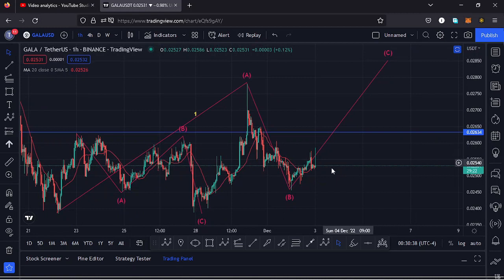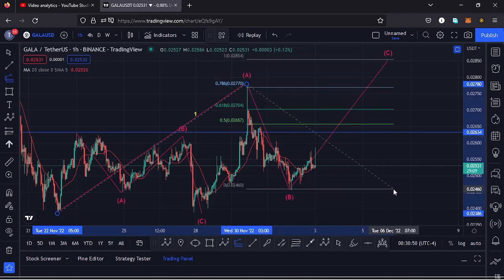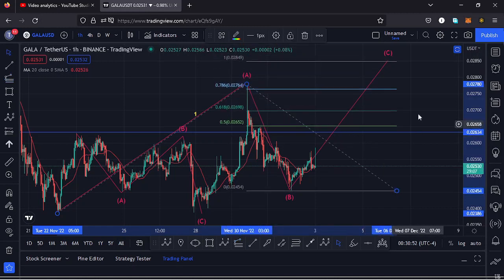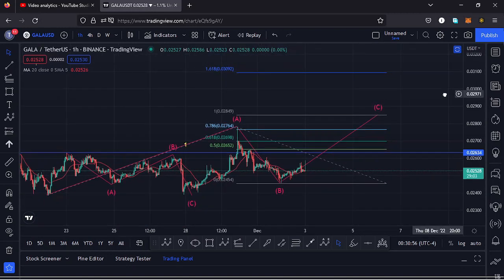So we need to have that in mind, and giving you a minimum target area to the upper side in the formation of this wave C using the Fibonacci, connecting them from the low of the first wave to the high of that wave A, then dragging the fibs to the low of the wave B. That gives me a minimum target area to the upper side at the fib level 1.618, and that is at around the $0.03092 mark, and that still gives me a bullish movement here on the Gala Games chart.